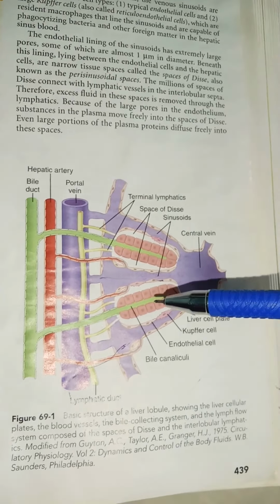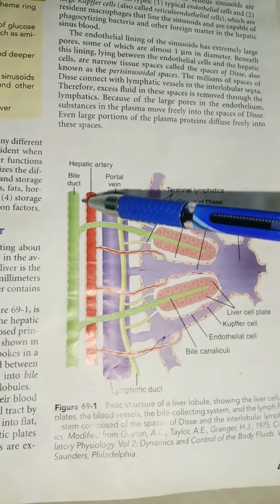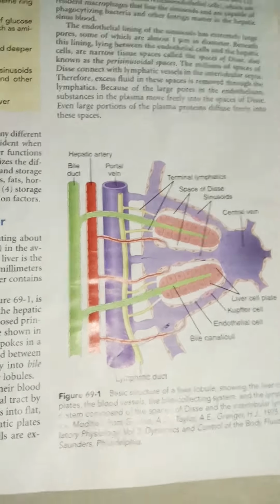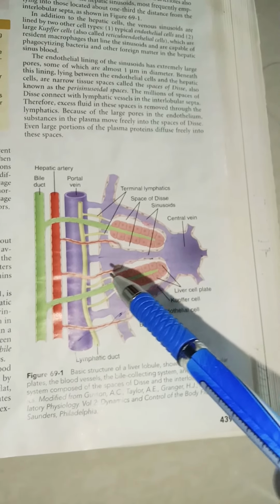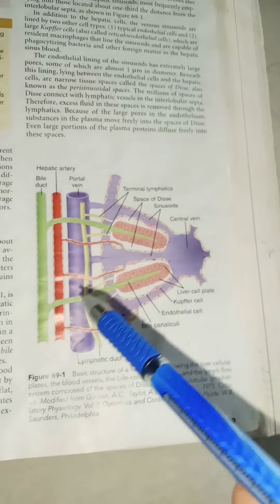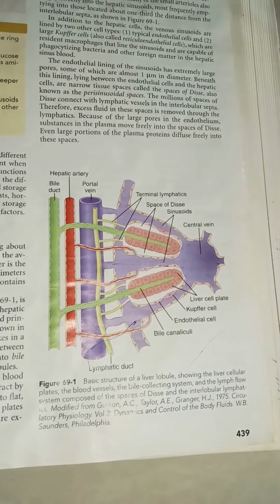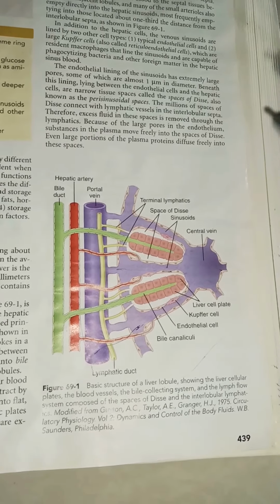This green color represents the bile canaliculi, which empty into the bile duct. Here the blood comes from the portal venules and the portal vein. We have already discussed the course of the portal vein very clearly in our splanchnic circulation chapter.